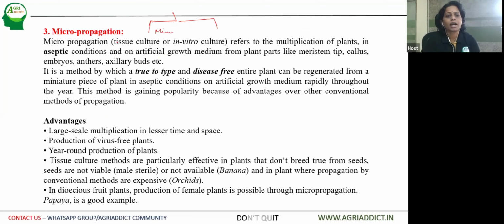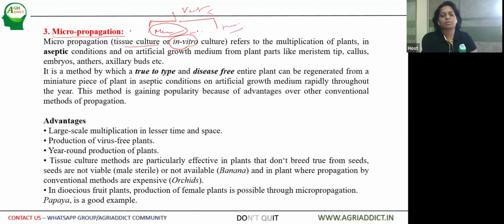So there is another method of vegetative propagation which has come into the commercial propagation of plants, whether agriculture plants or horticulture plants, that is micropropagation. Until now we have seen, under vegetative propagation, different variations which occur naturally or artificially. This is also artificial, but it has gained importance in the recent past, that is micropropagation or tissue culture or in vitro culture. Until now we have seen in vivo culture.